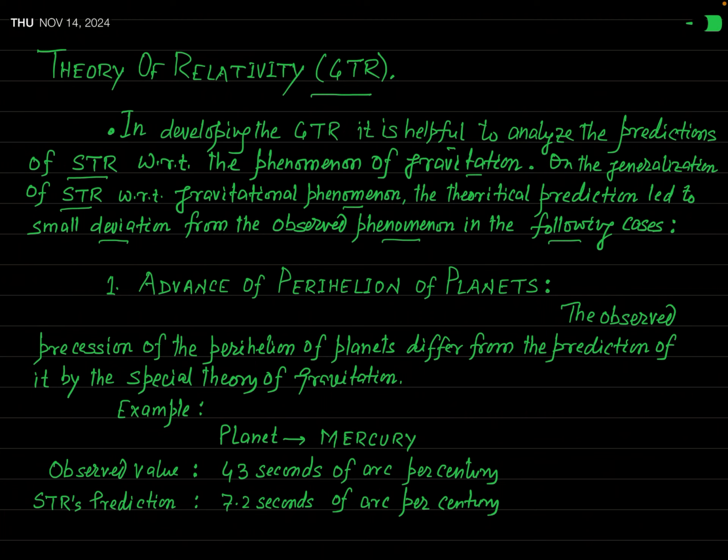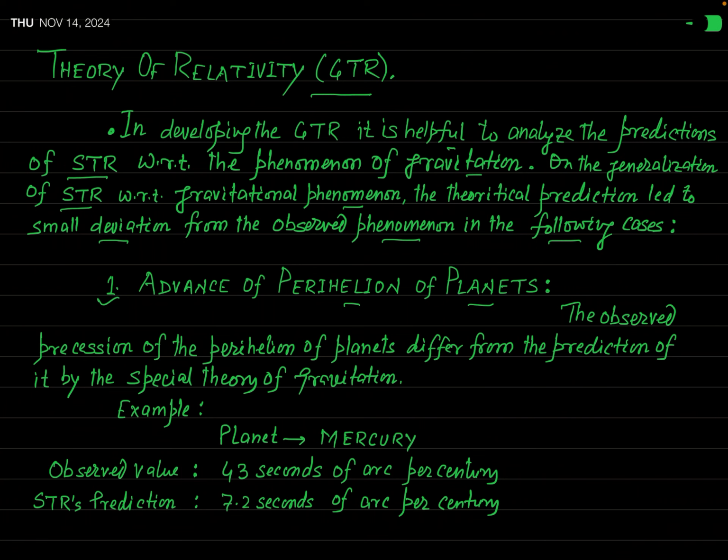In the first example, we are going to take a very important phenomenon which is called the advance of perihelion of planets. In fact, the special theory of relativity of gravitation leads to the phenomenon of perihelion of planets. But the precession of a planet observed and that accounted for by the special theory of relativity are not in the same amounts.